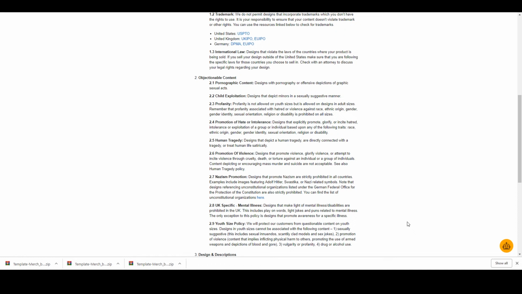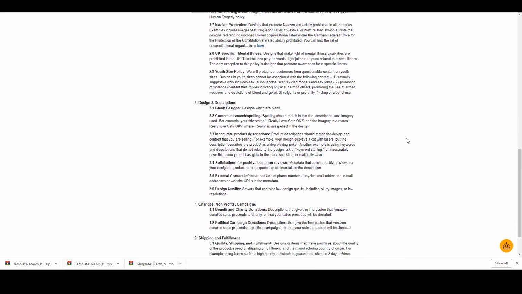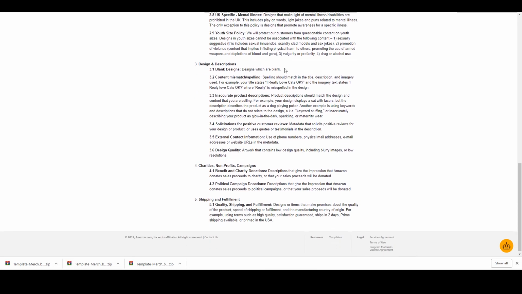You can promote drugs or alcohol use or weapons in adult sizes. You just can't do it in the youth sizes. Okay. And for designs and descriptions, of course, we don't want blank designs. You can't sell just a black shirt. They don't want you doing that, because then you just have 500 listings of black shirts.